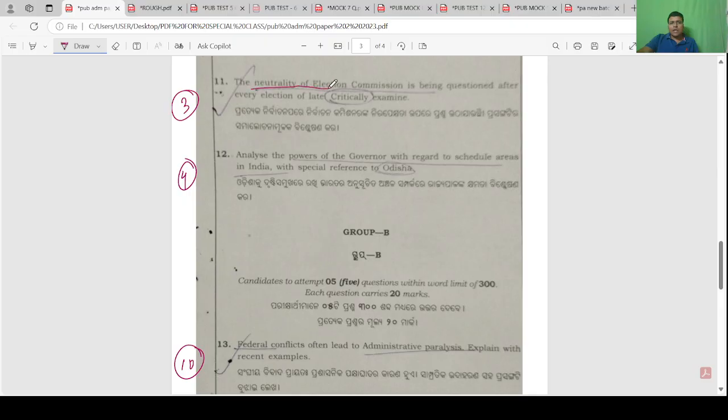Okay, neutrality of election commission being questioned after every election.